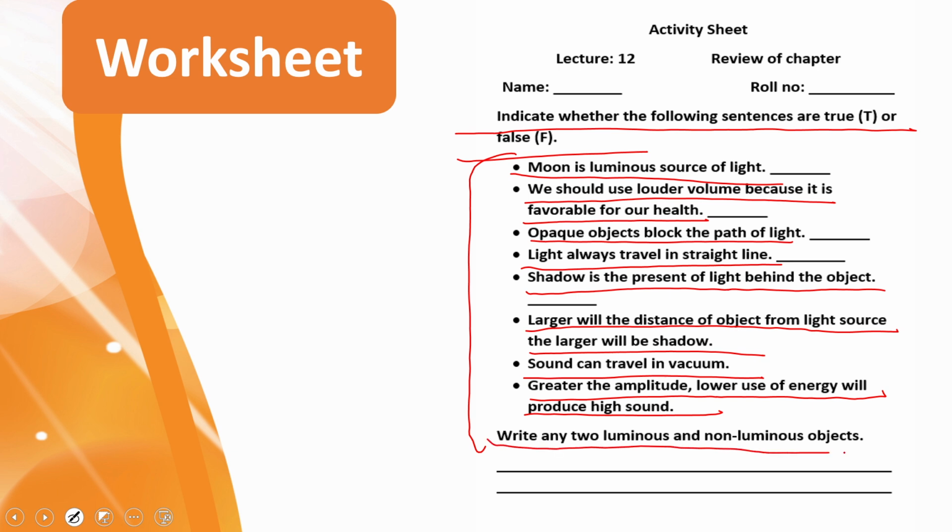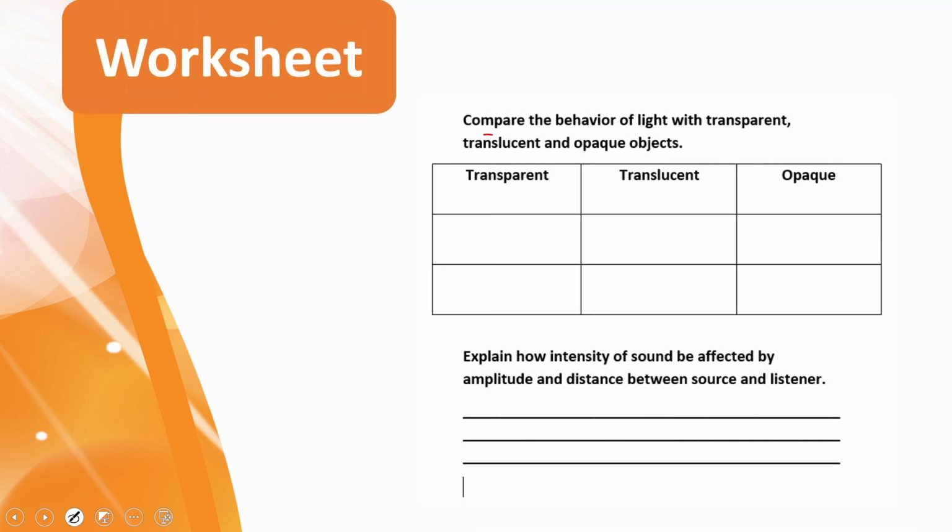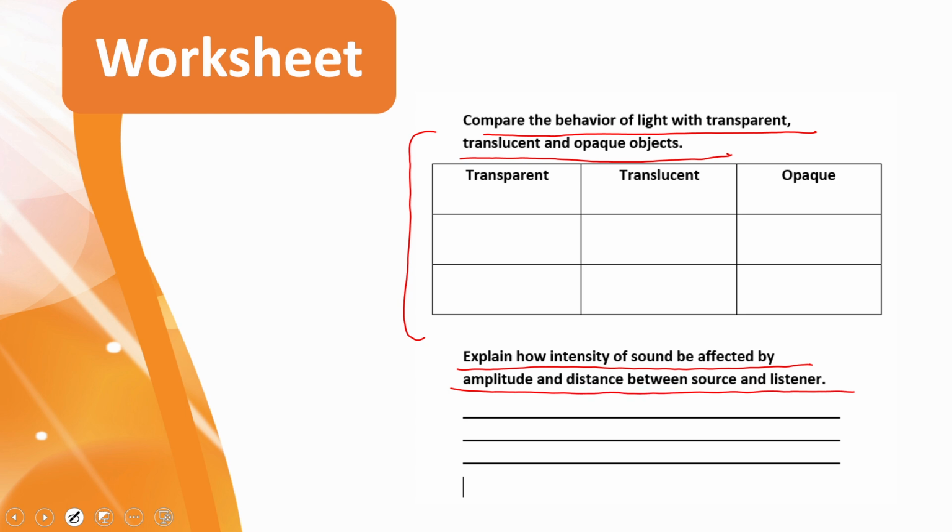Write any two luminous and non-luminous objects. Then compare the behavior of light with transparent, translucent and opaque objects. तीनों जो objects हैं, जो categories हैं, इनको आपने compare करना है. Then explain how intensity of sound be affected by amplitude and distance between the source and listener. किस तरीके से जो intensity of sound है वो distance से और amplitude से affect होती है, you have to discuss that. So pause the video and quickly finish the worksheet.